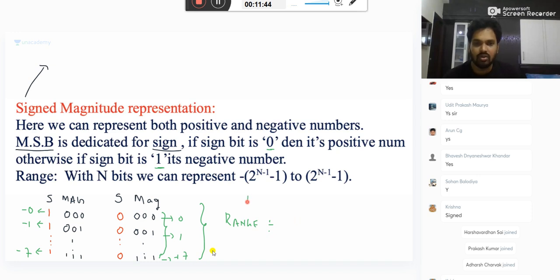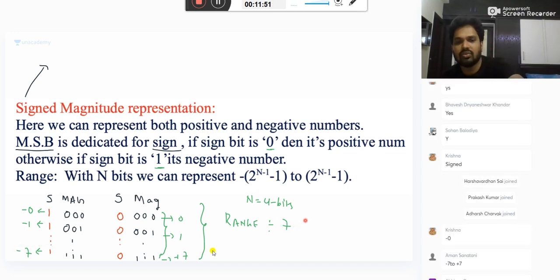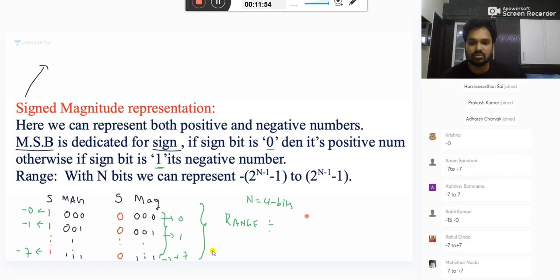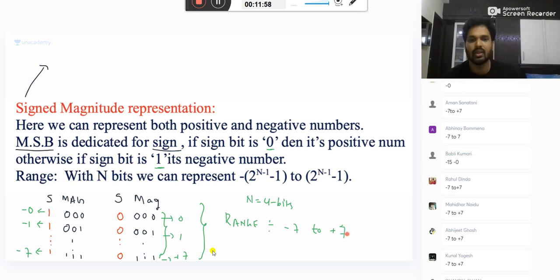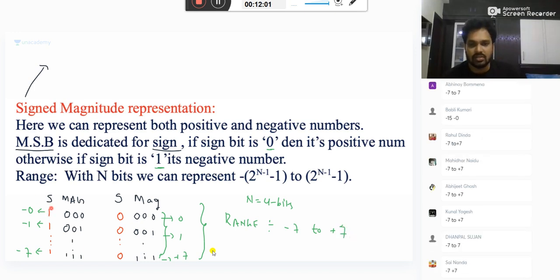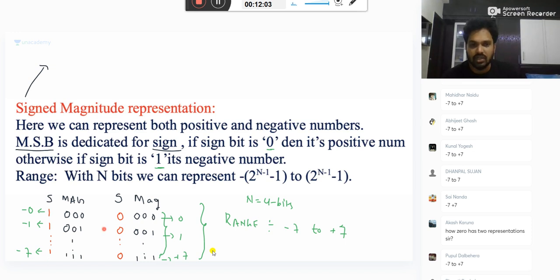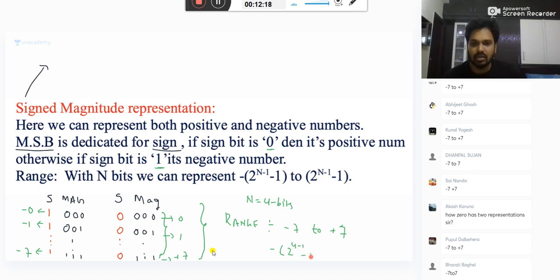If you have n equal to 4 bits, you can represent from -7 to +7. If your first bit is 1, it is a negative number. If the first bit is 0, it is a positive number. So you have the range from -7 to +7. Now -7 can be written as -(2 power 4 minus 1 minus 1).